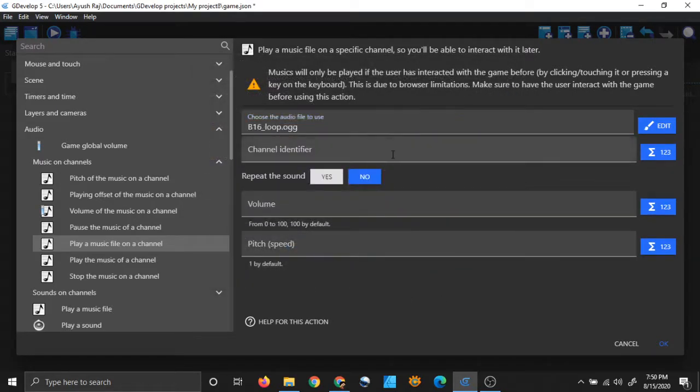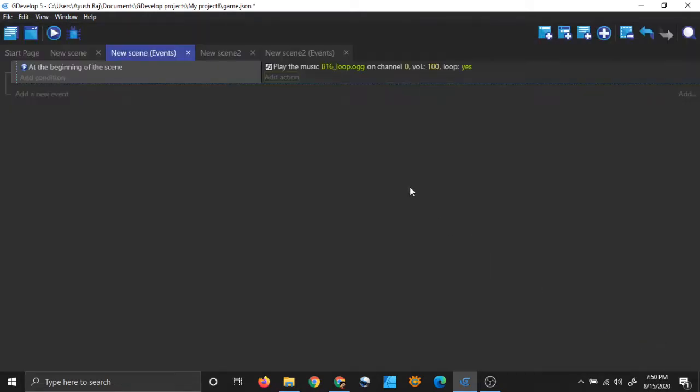And for channel identifier I will put 0. Repeat the sound, you can say yes, because when the sound ends it should be repeated, because that is the point of the background music. Volume 100 and pitch 1. Click on OK.